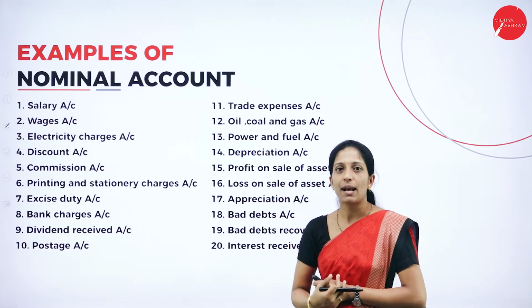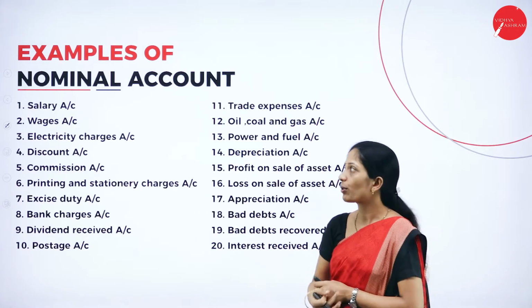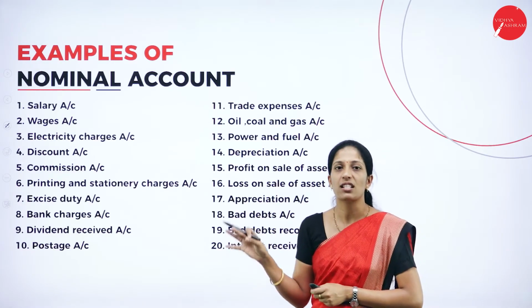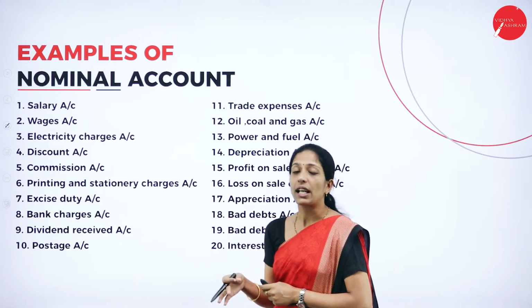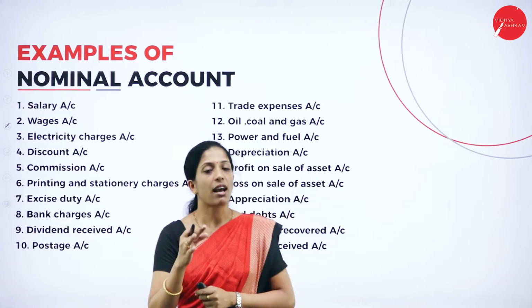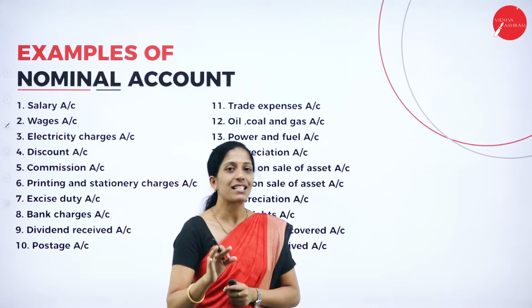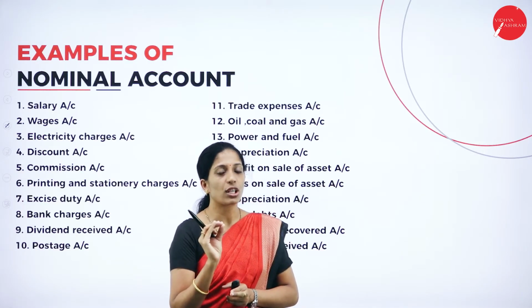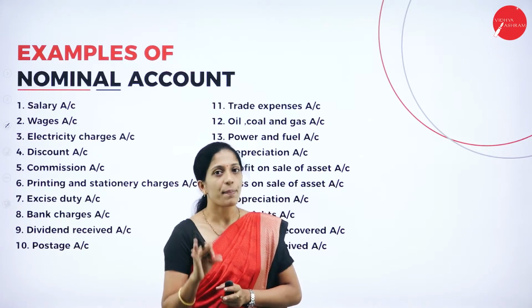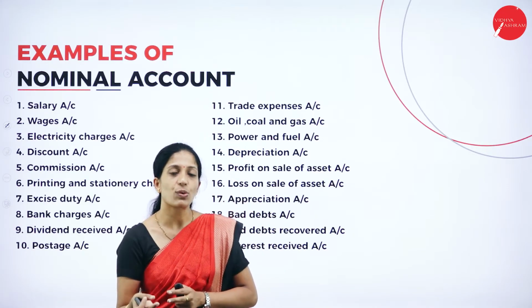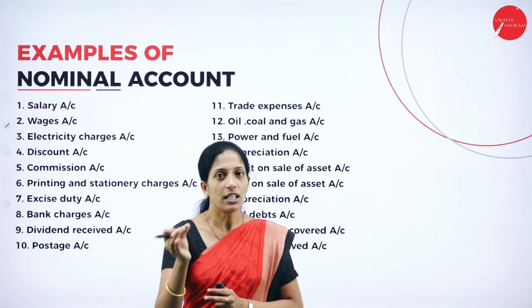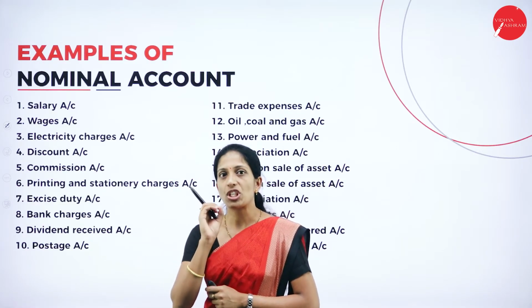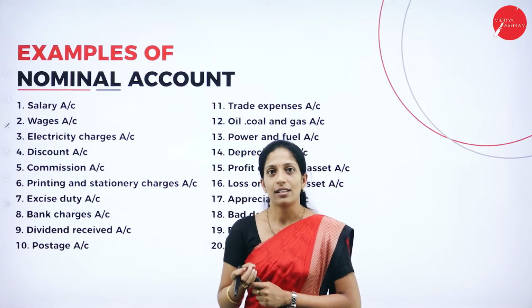Now we shall see the examples of nominal account. As I told you, it's all relating to expenses as well as income. But in accounting, you have to be careful. Suppose they have given just salary, it means salary paid. If you have received, they will clearly mention it as salary received. Suppose they have given just interest, it means interest paid. Commission received: if they have mentioned the word received, then only we can tell that it has been received.